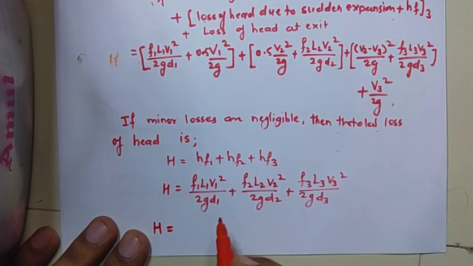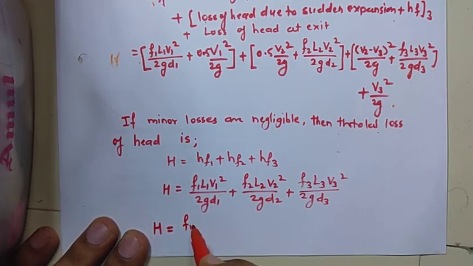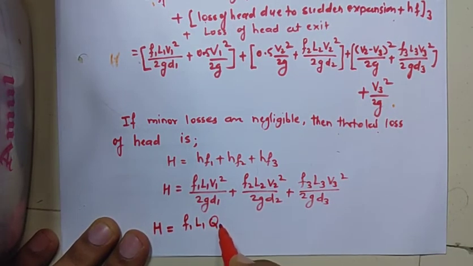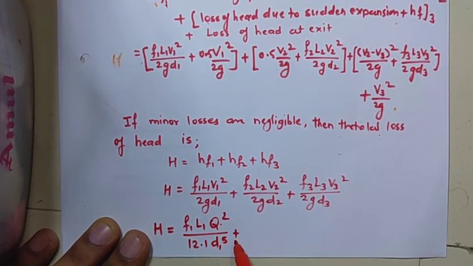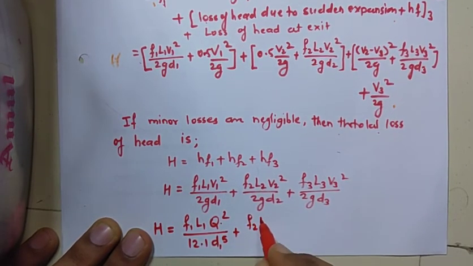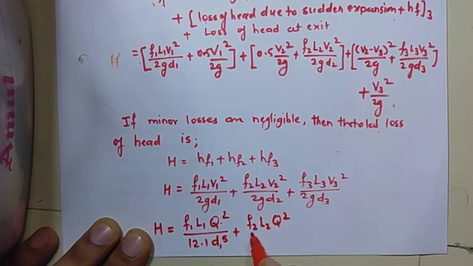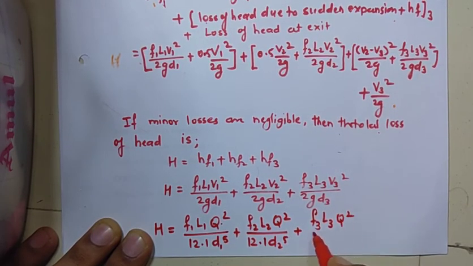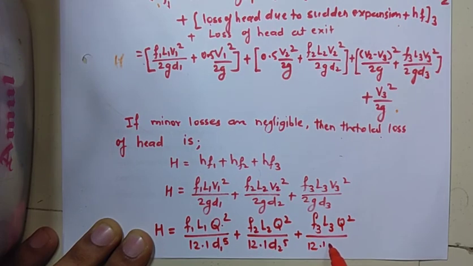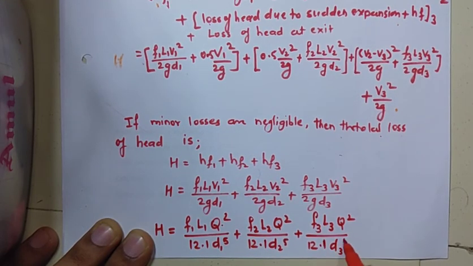So we have the expression in terms of discharge as F1 L1 Q square upon 12.1 d1 raised to 5, plus F2 L2 Q square upon 12.1 d2 raised to 5, plus F3 L3 Q square upon 12.1 d3 raised to 5.